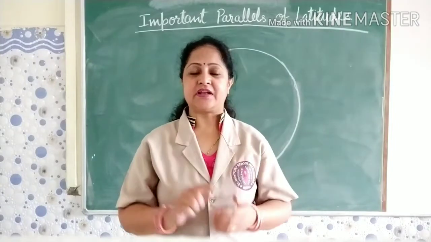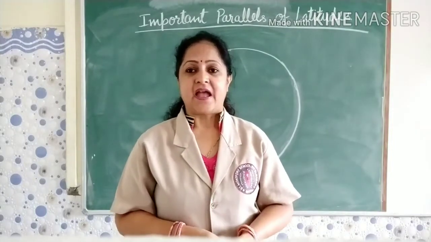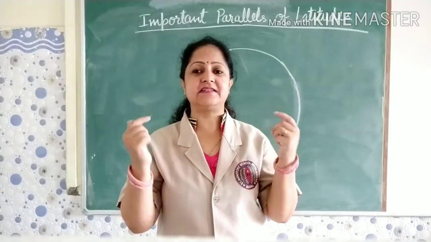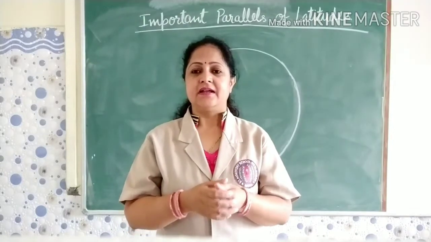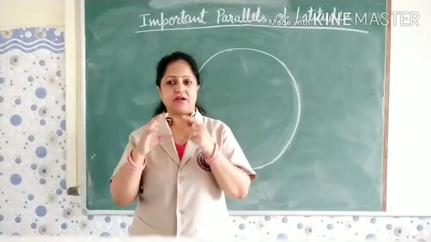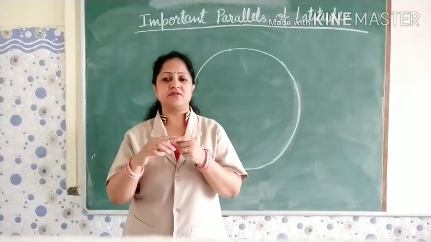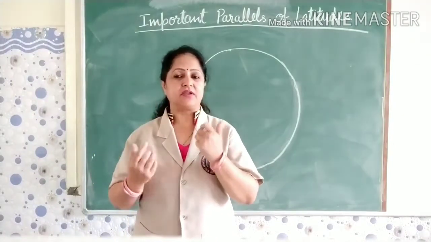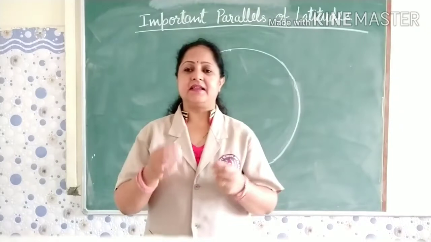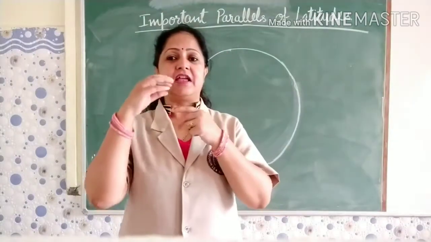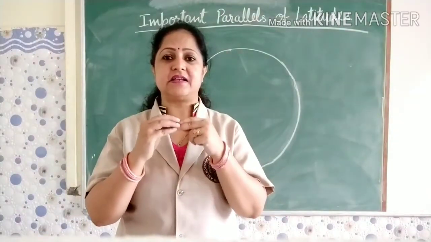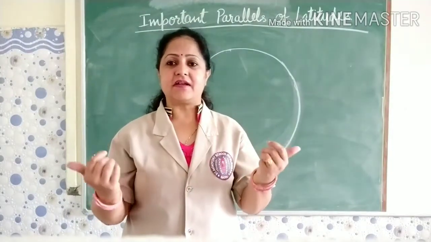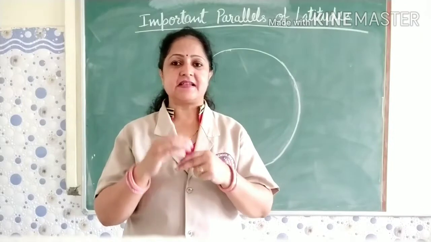So the total number of latitudes is 180, and the equator is the largest latitude. All these latitudes form a complete circle around the globe, and the equator is the longest and largest in size.